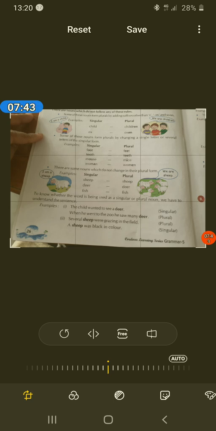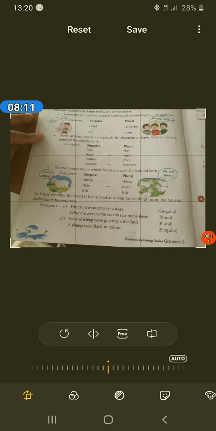And when he went to the zoo, he saw many deer. Many means more than one, so it is plural. Several sheep were grazing in the field. Several means again more than one, so this sentence is plural. And a sheep was black in color. Again a sheep: there was one sheep which is black in color.